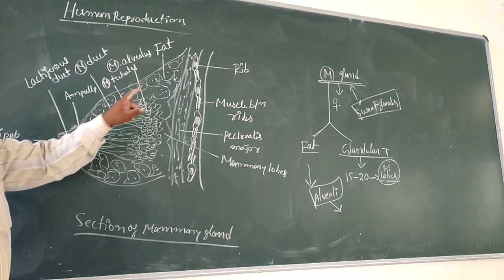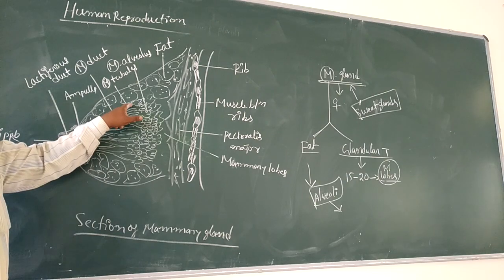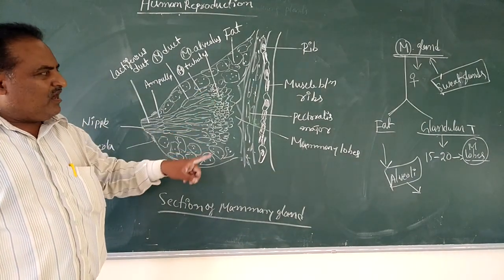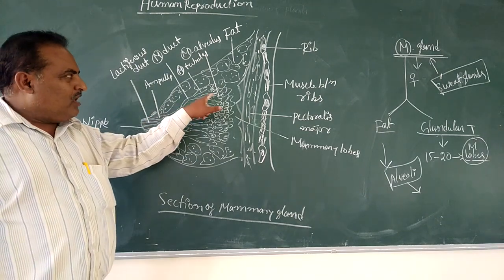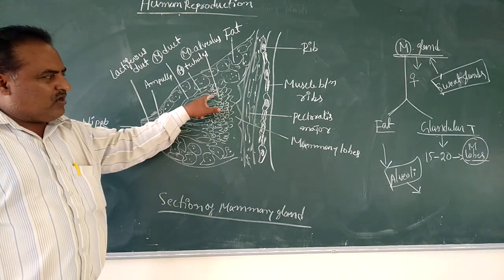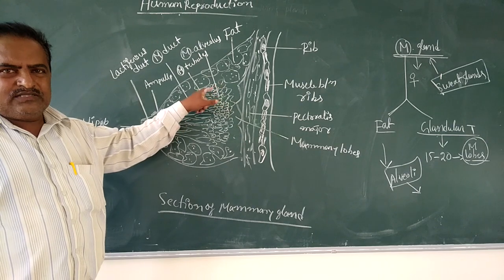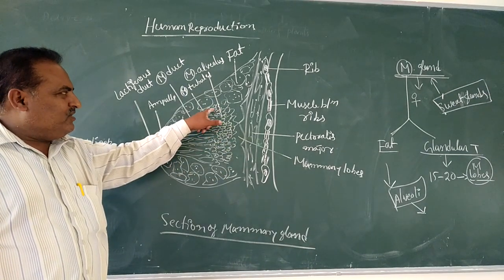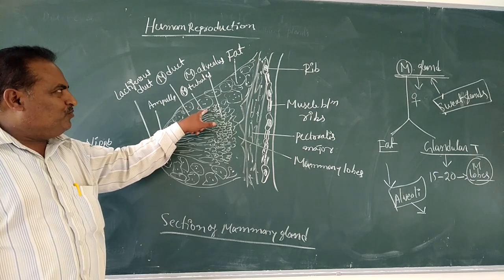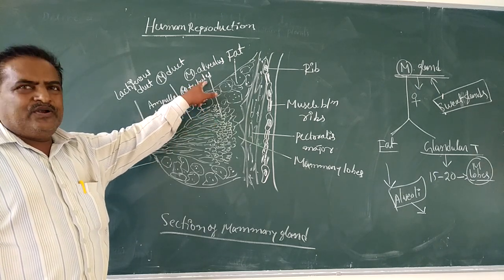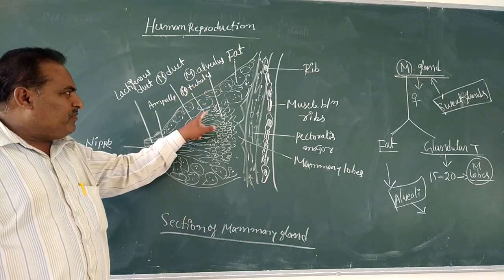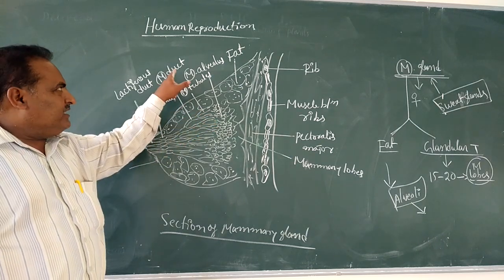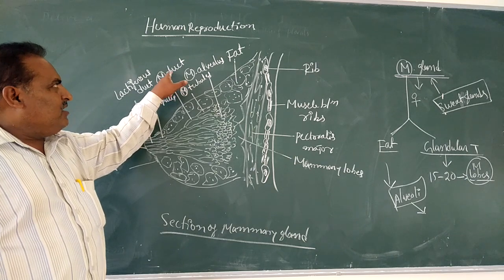The alveoli, or alveolar sacs, are connected to small tubes called mammary tubes. All the mammary tubes are connected to a common duct called the mammary duct.